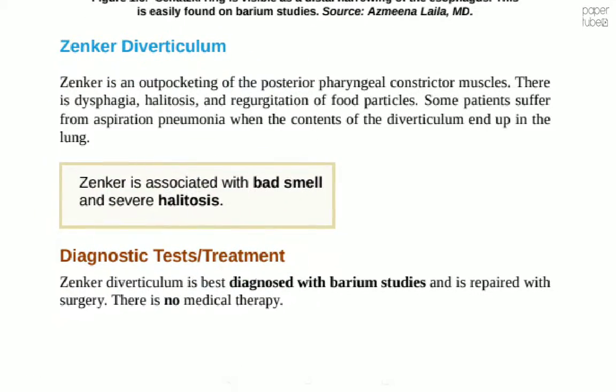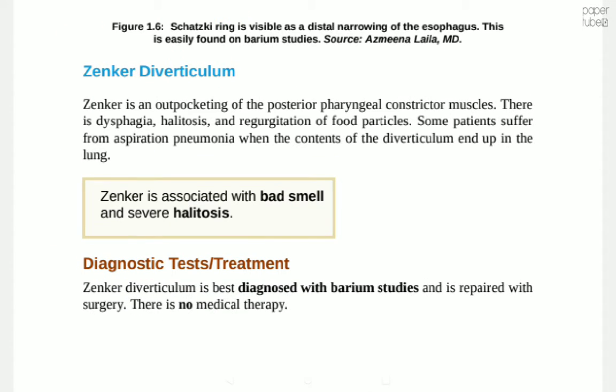Zenker diverticulum. Zenker is an outpocketing of the posterior pharyngeal constrictor muscle. There is dysphagia, halitosis, and regurgitation of food particles. Some patients suffer from aspiration pneumonia when the contents of the diverticulum end up in the lung. Zenker is associated with bad smell and severe halitosis.